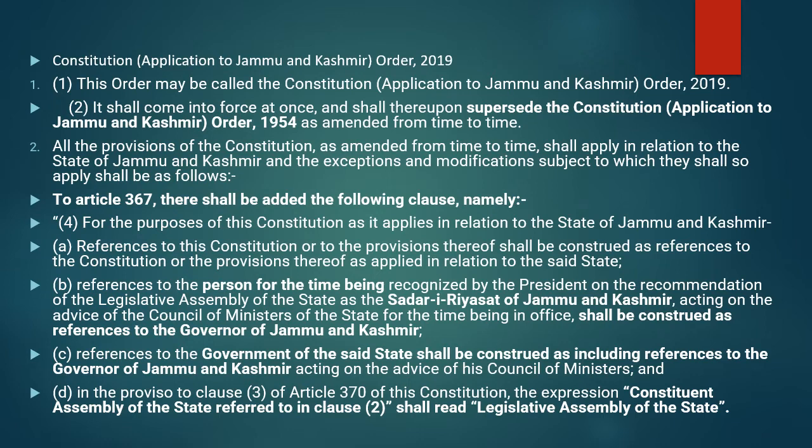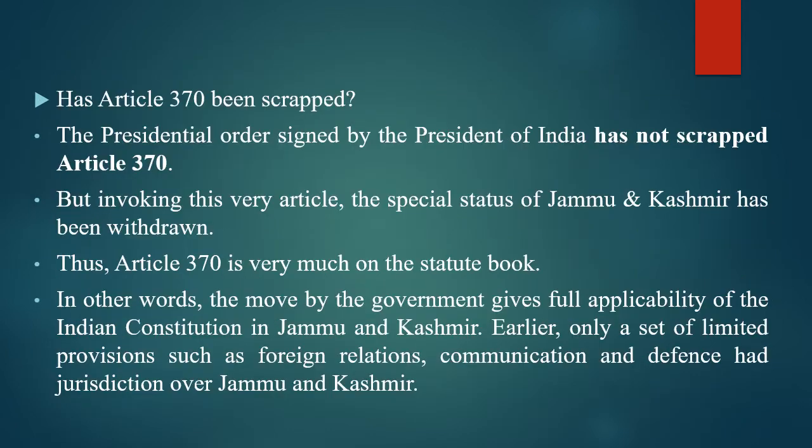And also in the proviso to clause 3 of Article 370 of this Constitution, the expression Constituent Assembly of the state referred to in clause 2 shall read Legislative Assembly of the state. So through that, the special provisions were actually removed, and the entire laws and legislation made by the government of India are applicable to the state of Jammu and Kashmir also.